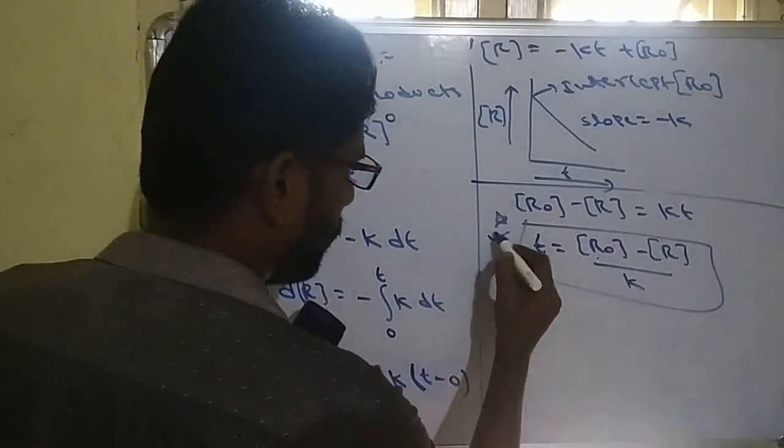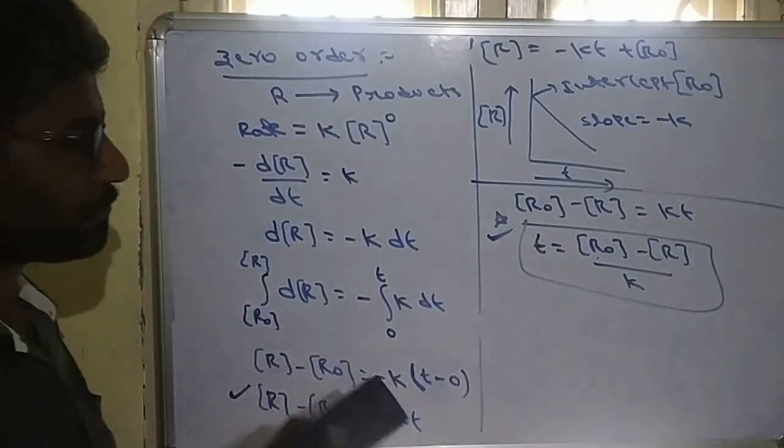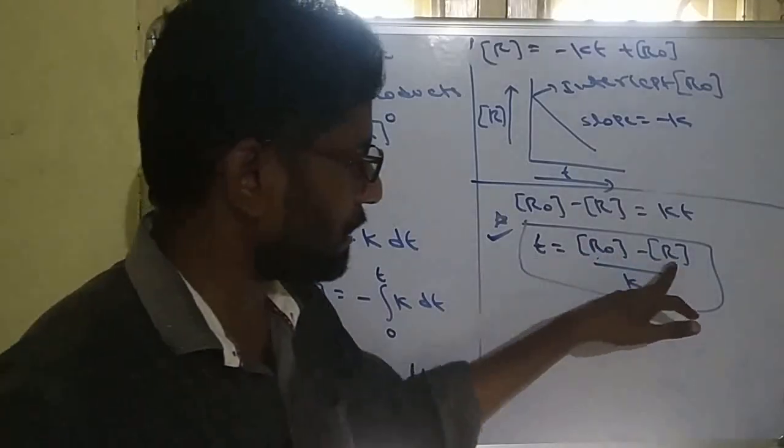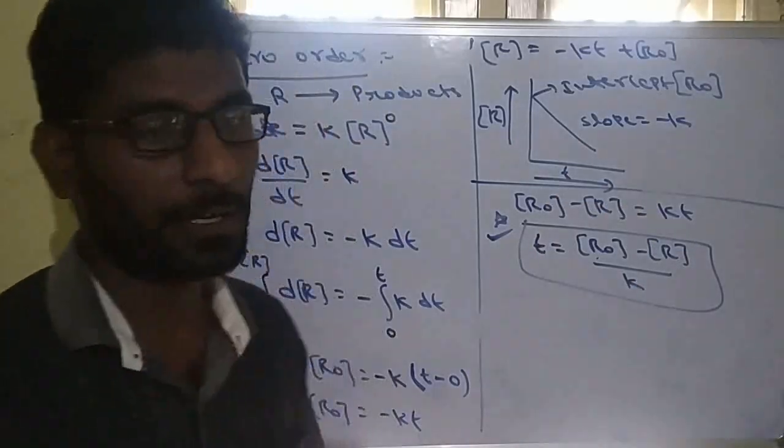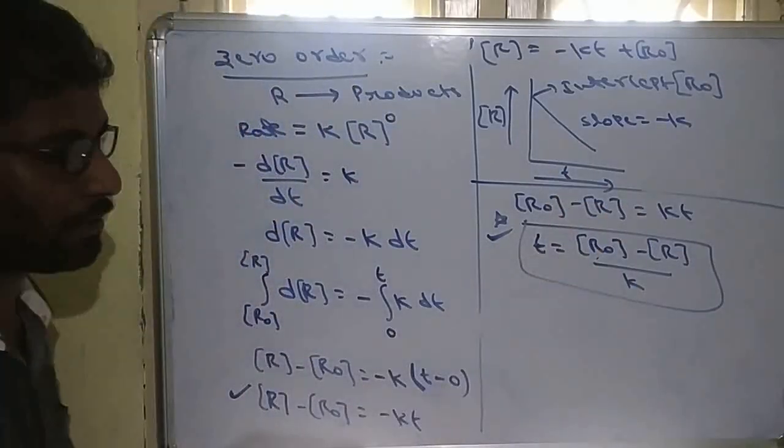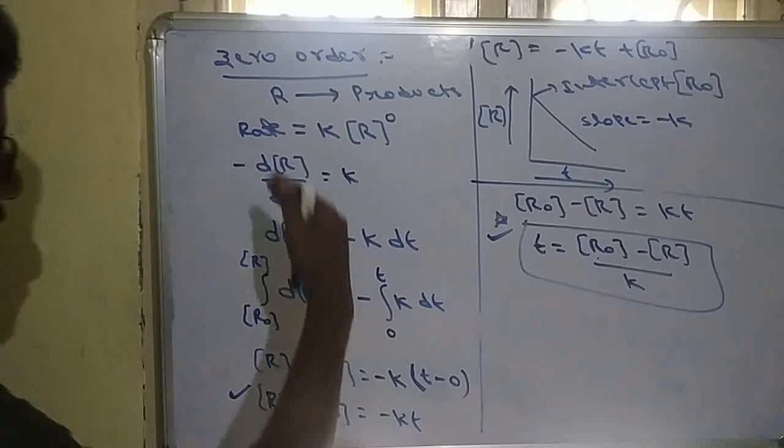Finally, use this formula for calculation: t is equal to (R0 minus R) by k. R0 means initial concentration, R means final concentration, and k is the rate constant. So this is for zero order.